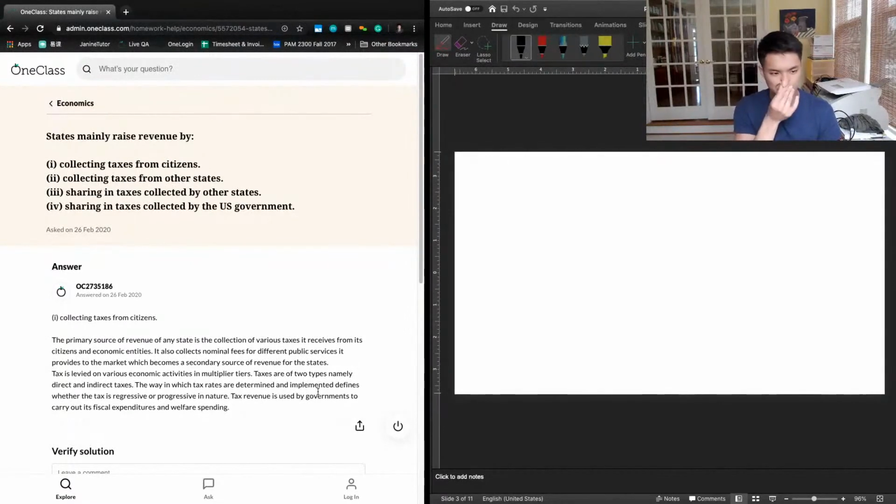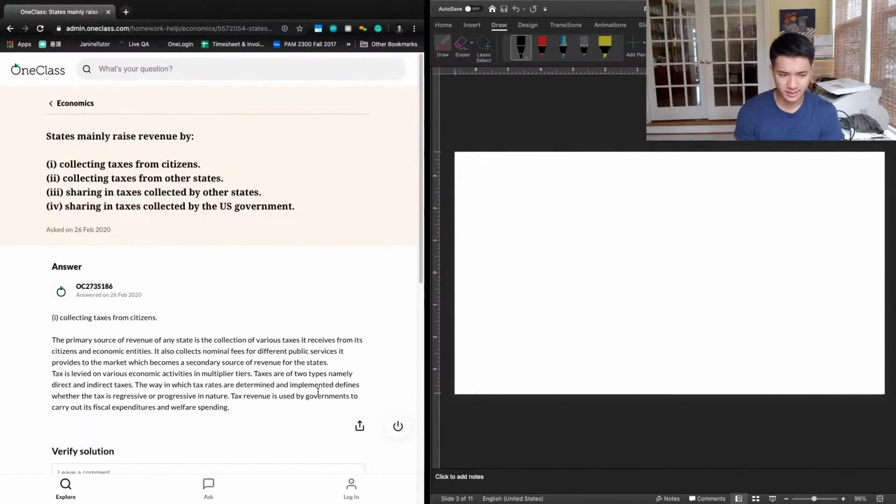We can take a look at the previous tutor's answer. They also said 1. Collecting taxes from citizens. And they said that the primary source of revenue of any state is the collection of various taxes it receives from its citizens and economic entities. It also collects nominal fees for different public services it provides to the market, which becomes a secondary source of revenue for the states. Tax is levied on various economic activities in multiple tiers.